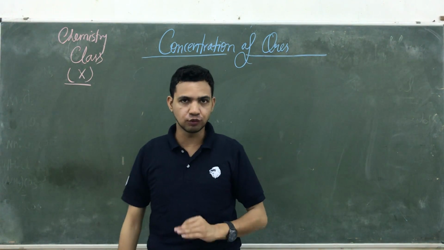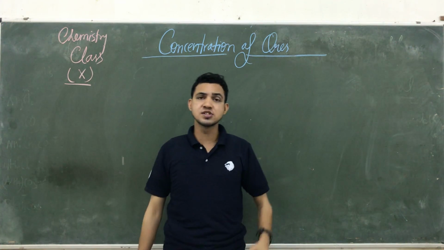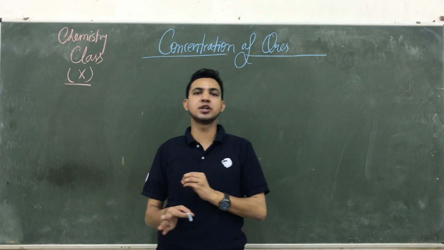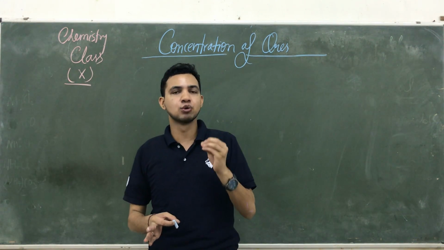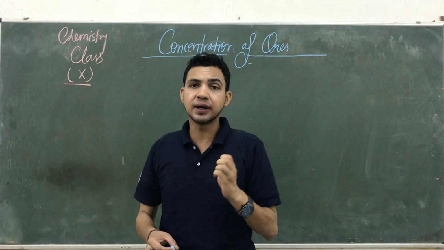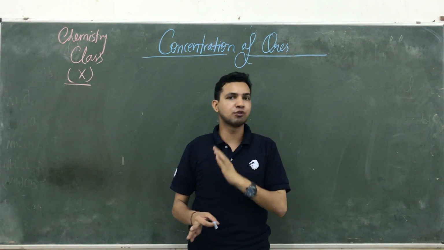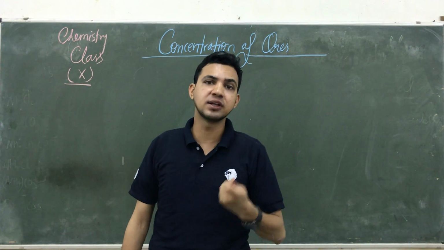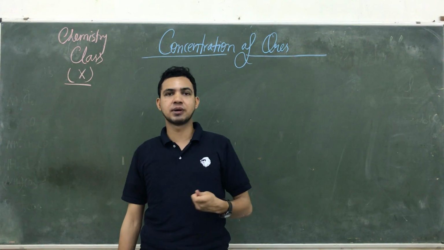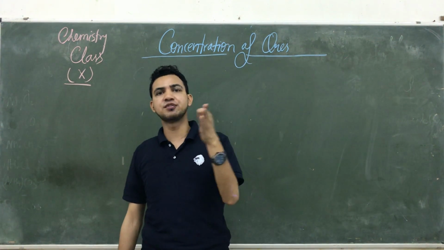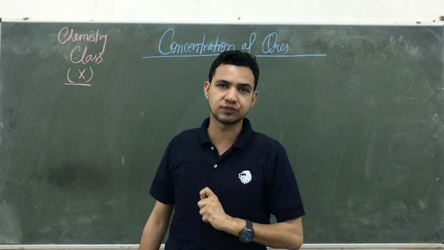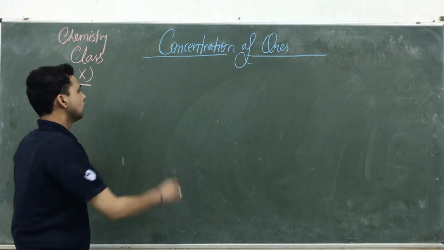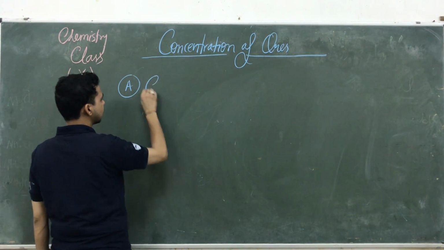What is the concentration of ore? The concentration of ore means removing all kinds of impurity from the ore with the help of water. But that method is not the same for all kinds of ore, because ores are available in different phases. Some are magnetic in nature, some are highly reactive, some are least reactive. For different kinds of ore, we use different concentration methods. So today we are starting the concentration of ore. The first method is the gravity method.